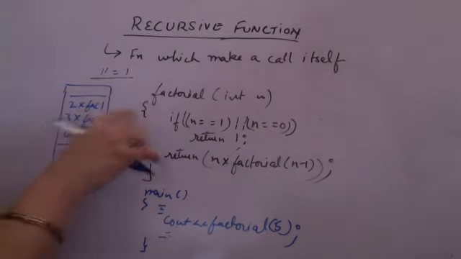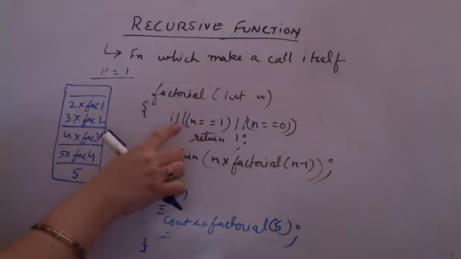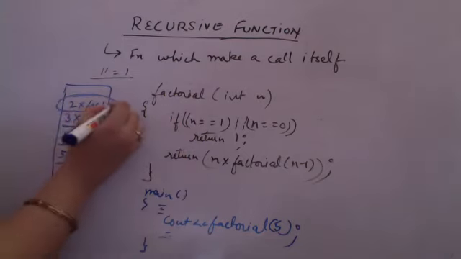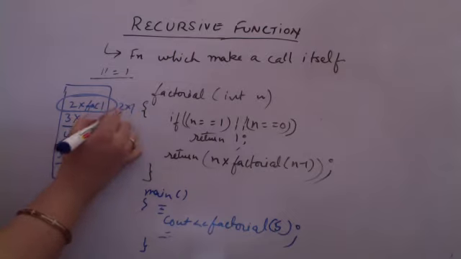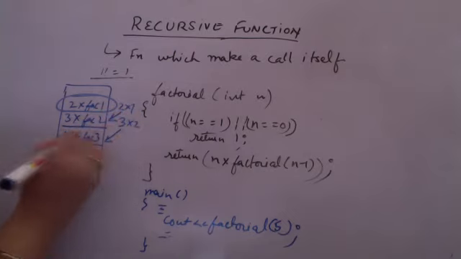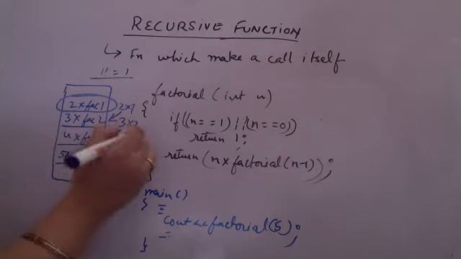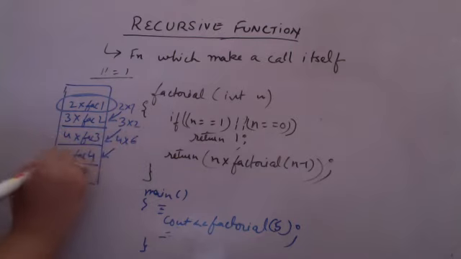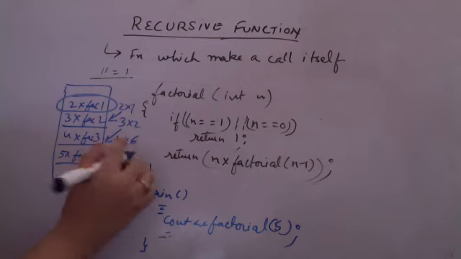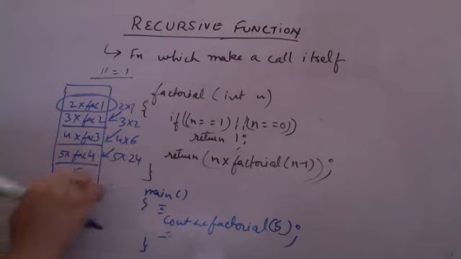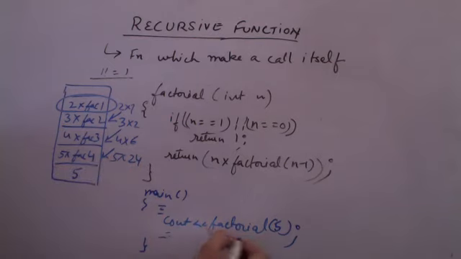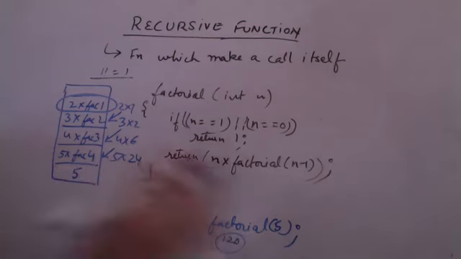Now when there is a call to factorial 1, then I will be returning a 1. When I am returning a 1, this will be popped out. So 2 into 1 will be returned here. 3 into 2 will be returned to this. 4 into factorial 3, which is 6, is returned here. And finally 5 into 4, which is 5 into 24 is returned to the final cout factorial 5 call, which comes out to be your 120. So 120 is finally printed.